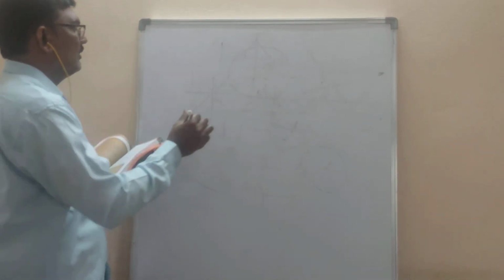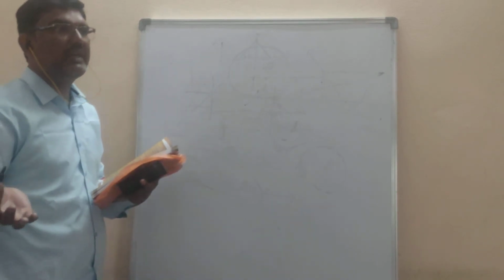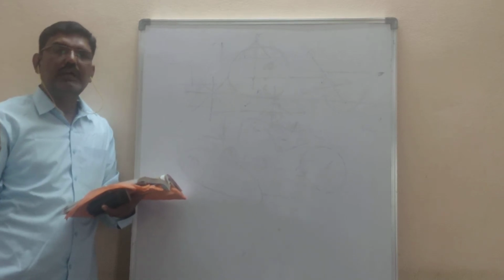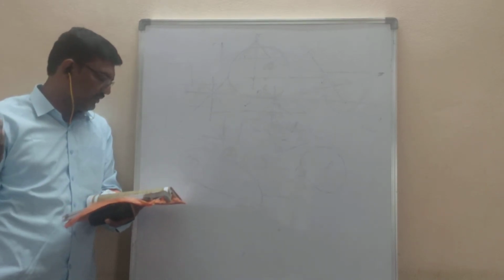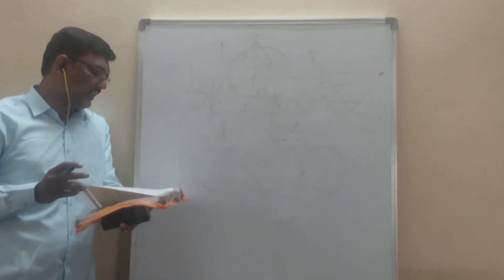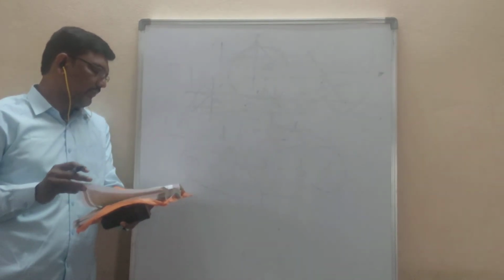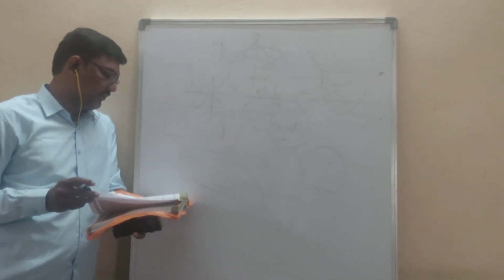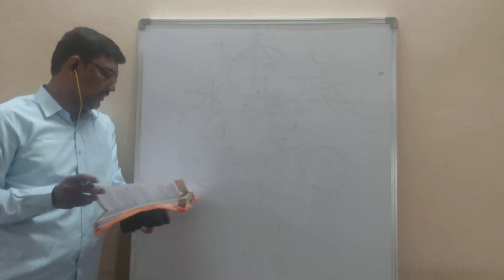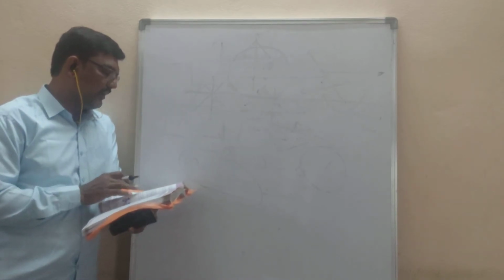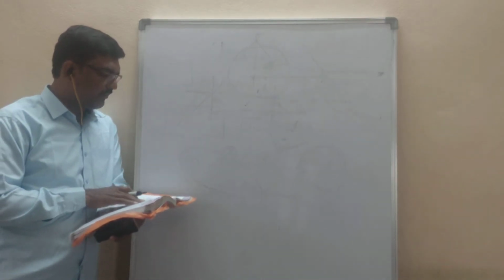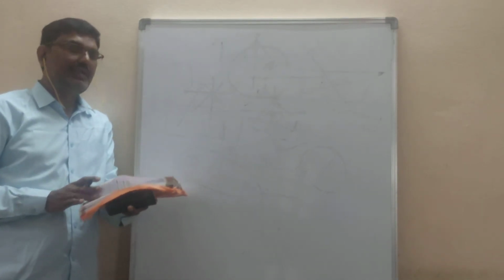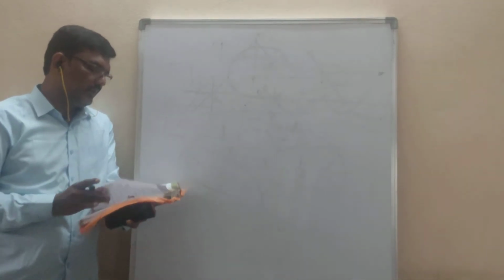A point does not have any specific dimensions, so it won't have any particular definition. Like point, surface, there are some terms which do not have any definitions. So they are point, line and plane. Point, line and plane.